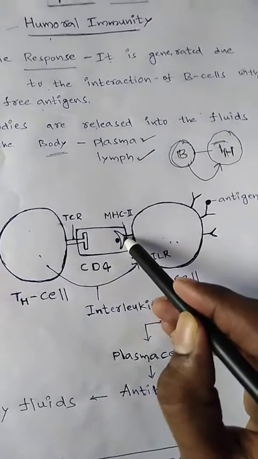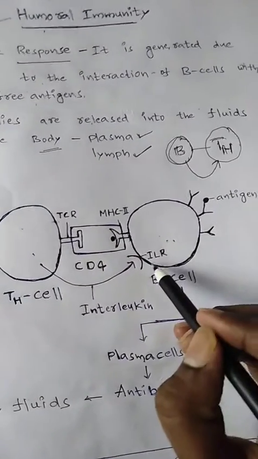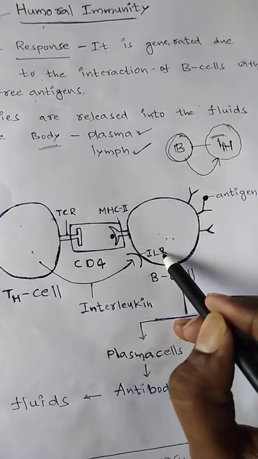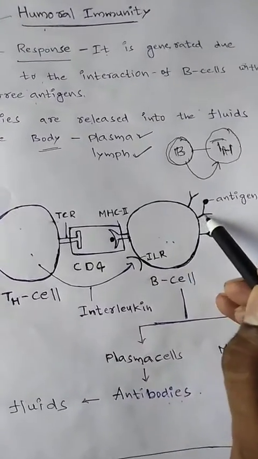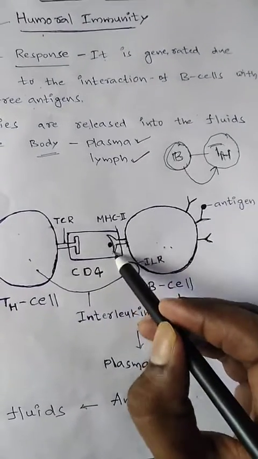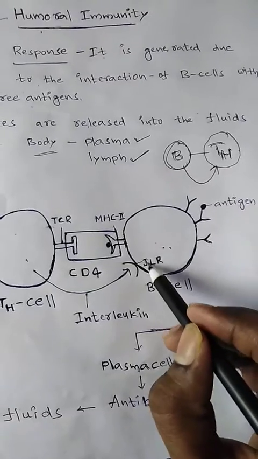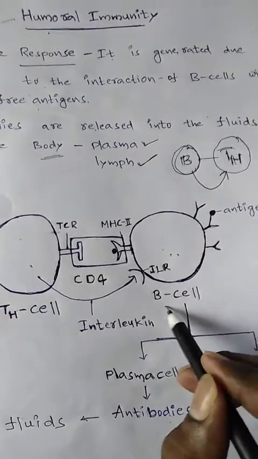On the other side, MHC class 2 proteins are present, and interleukin receptors are also present.